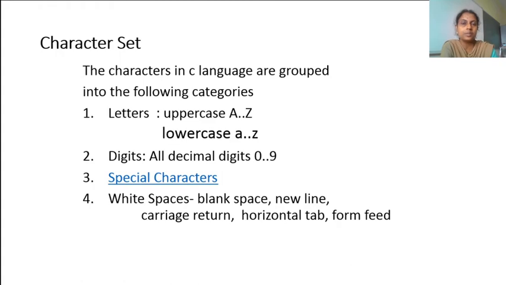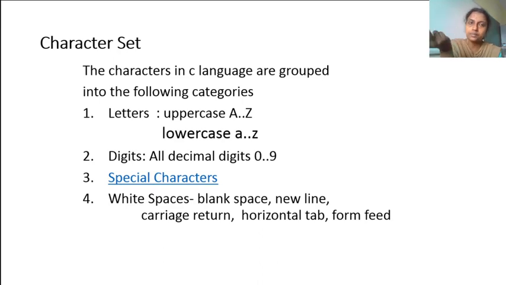Our next topic is about C character sets. These are the character sets we can use to write a C program. I have taken four things. One is letters. Next is digits. Third is special characters. Fourth is white spaces. Keeping these four things in mind, we can write our C program. When I say letters, it is a combination of uppercase alphabets A to Z and also lowercase alphabets a to z.